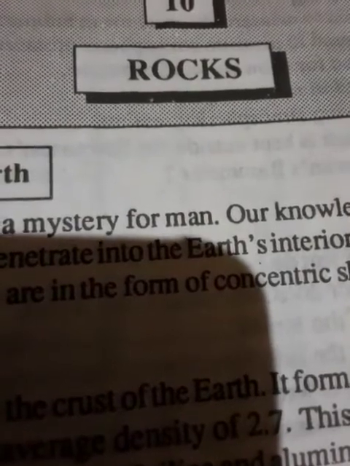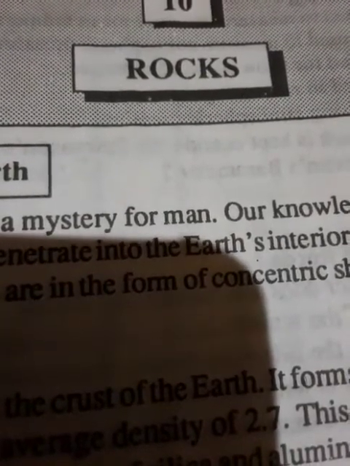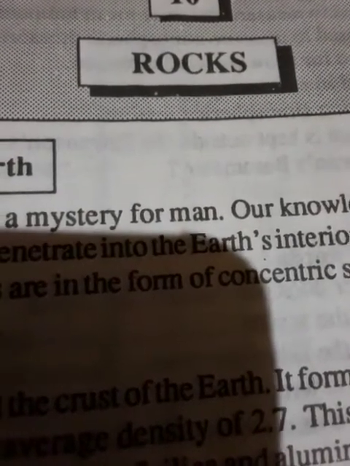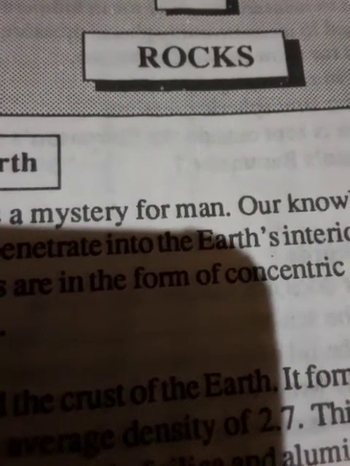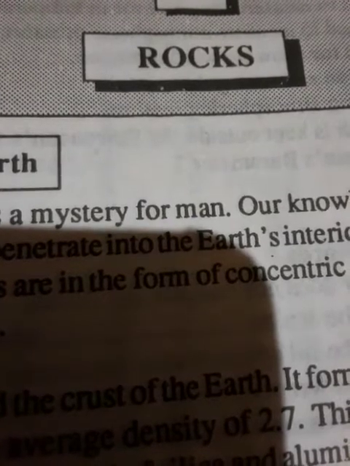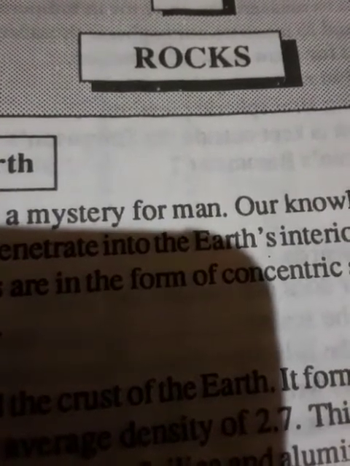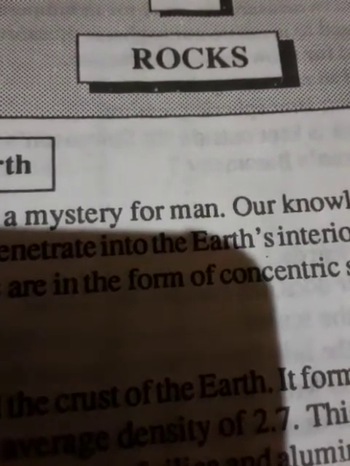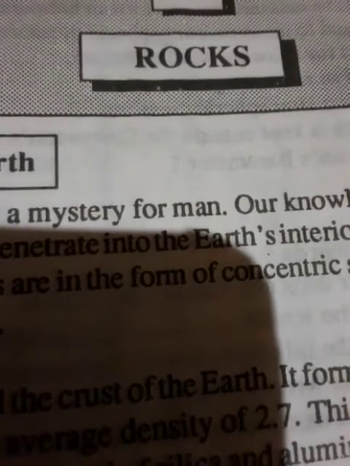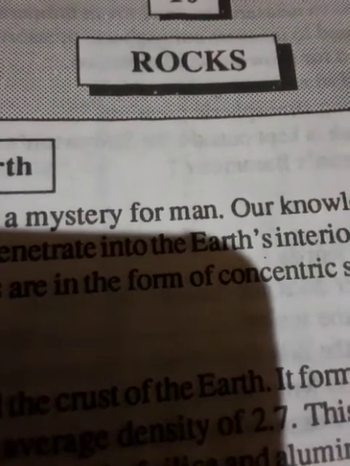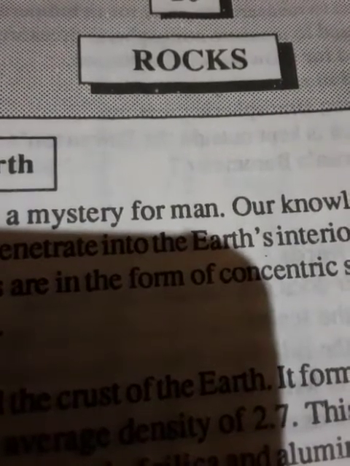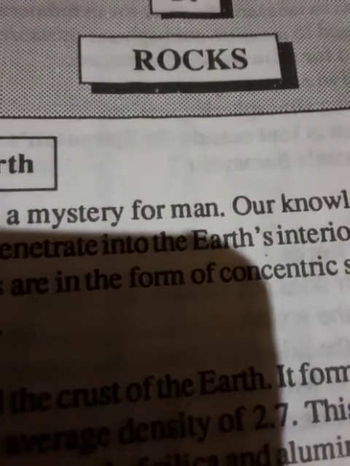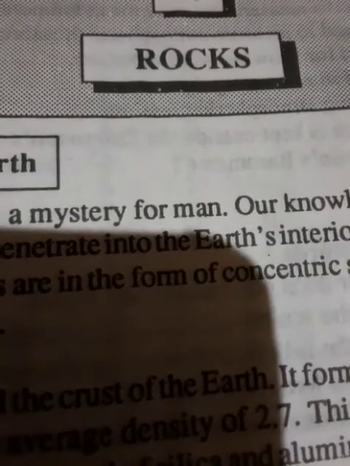Hypabyssal rocks. These are small-scale igneous intrusions such as sill or dike. These are formed due to cooling and solidification of rising magma during volcanic activity in the cracks and pores just beneath the earth's surface. Apart from the above intrusive igneous rocks, other intrusive rocks are: batholith is a large mass of igneous rock, almost always granite, covering about 100 square kilometers area. Its floor is not visible.